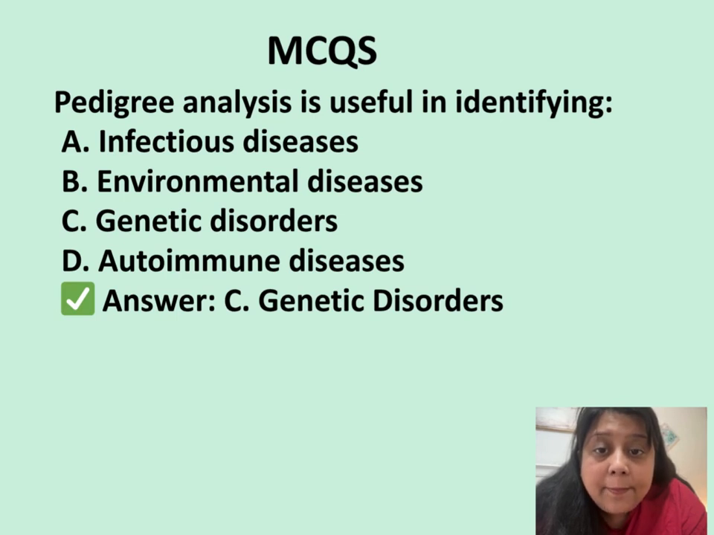Second question is, pedigree analysis is useful in identifying A, infectious disease, B, environmental disease, C, genetic disease, and D, autoimmune disease. Well, the answer is simple here. It is C, genetic disorders.